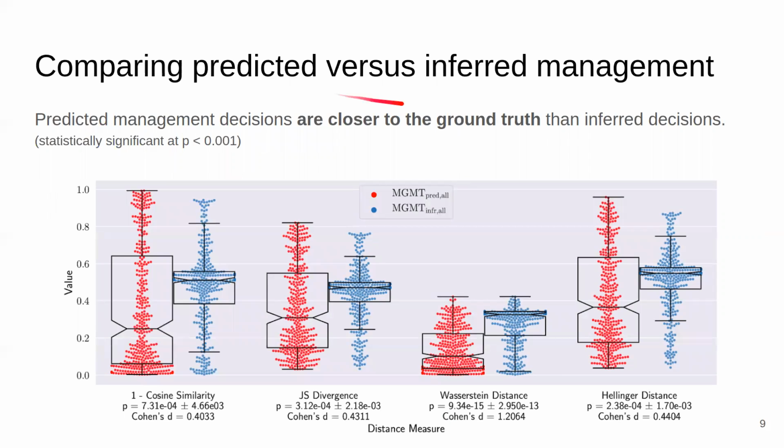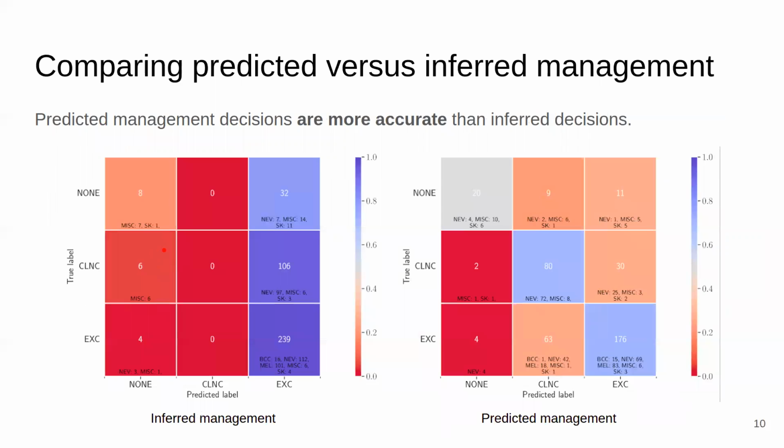So when we compare the predicted and inferred management decisions, we see that the predicted management decisions are closer to the ground truth. We plot here the test cases for 4 different distance measures. The red points denote the directly predicted management decisions, and the blue points indicate the inferred management decisions. And we see for all 4 of the measures, the directly predicted management decisions have a lower error. Next, we look at the confusion matrices. Again, we see that predicted management decisions on the right-hand side are more accurate across all the classes, whereas inferred management decisions tend to over-excise the lesions, as we see here in the rightmost column.